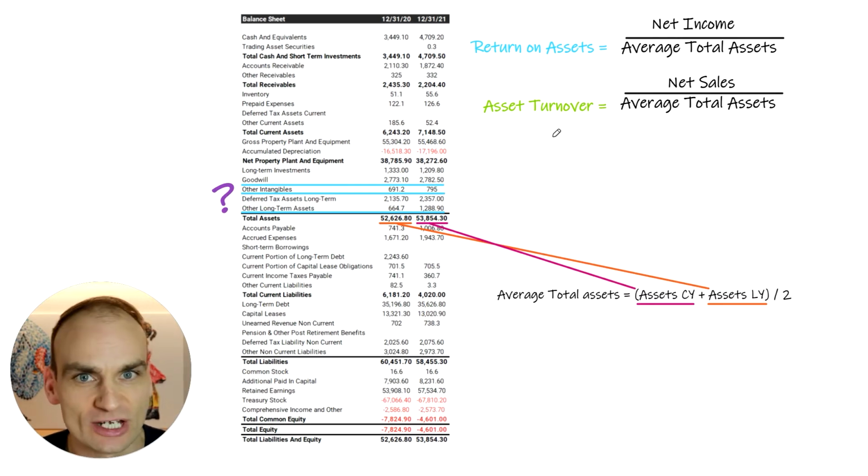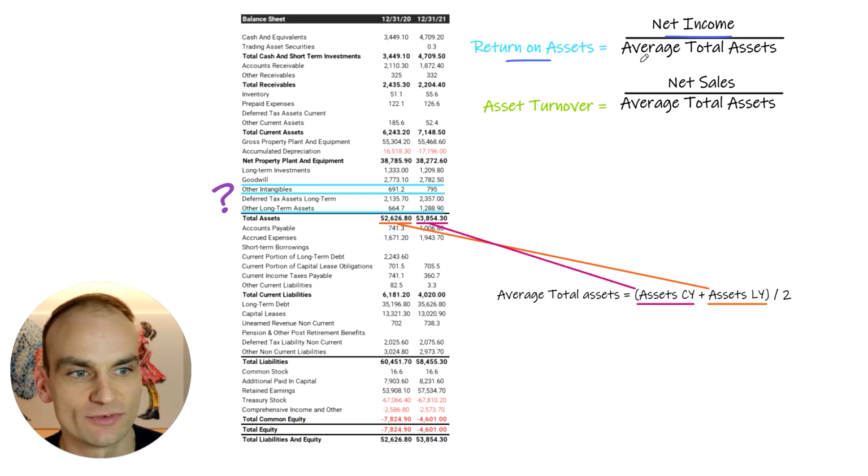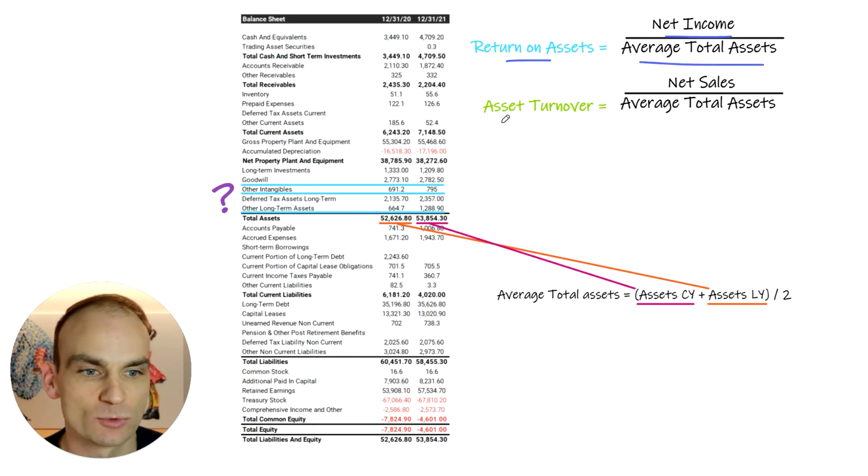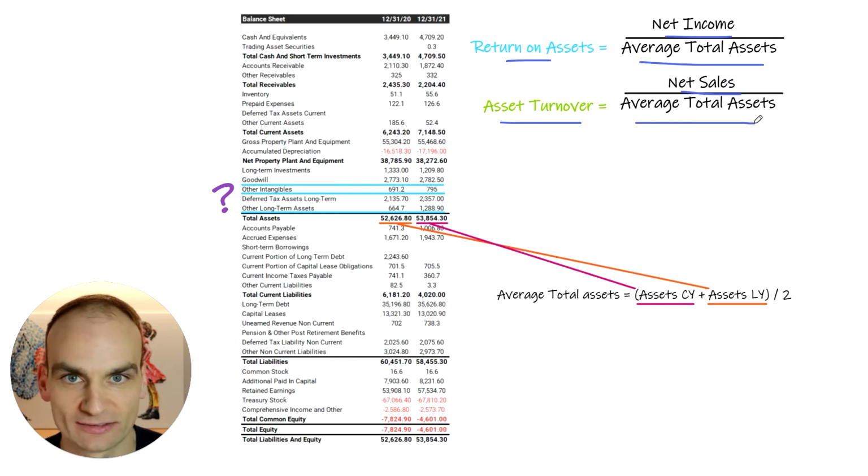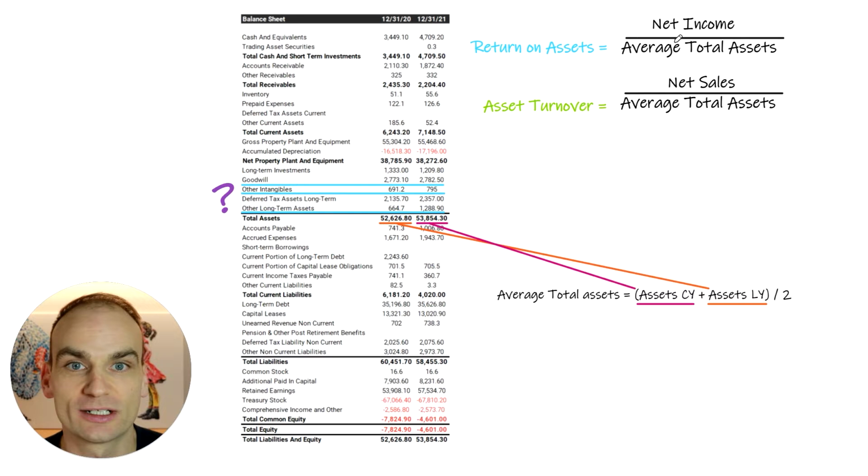Every metric is different and not every metric is perfect. So it's very important that we understand the nuance behind how these are calculated and some of the challenges that we might experience with them. The two ratios that we're going to be looking at are return on assets, which is net income divided by average total assets, and asset turnover ratio, which is net sales divided by average total assets. I personally prefer a company that's optimizing its assets for profitability, so I prefer return on assets as opposed to asset turnover, but there's no harm in understanding the difference between both.